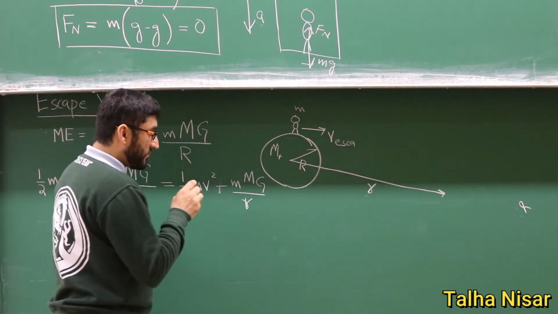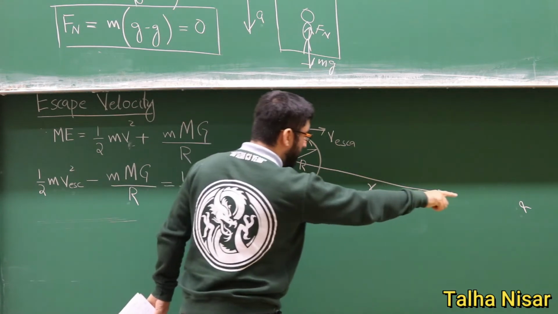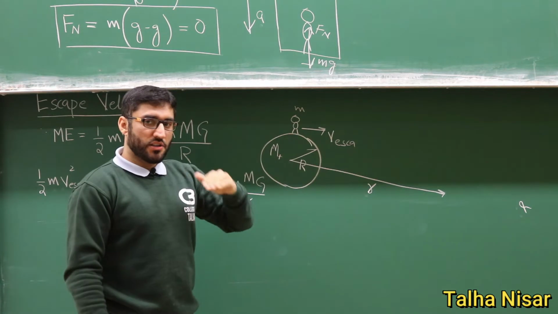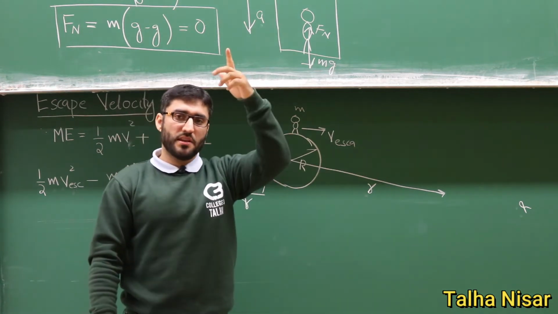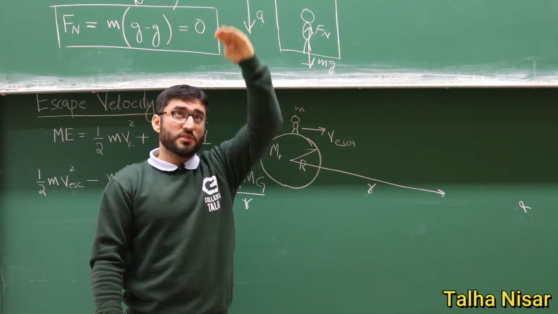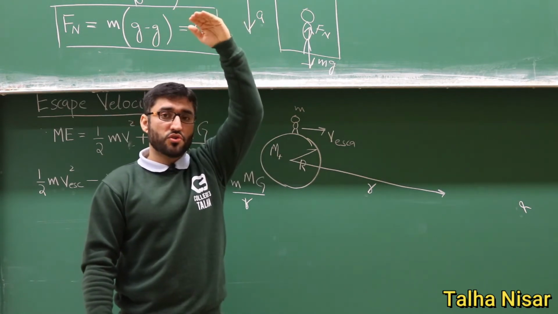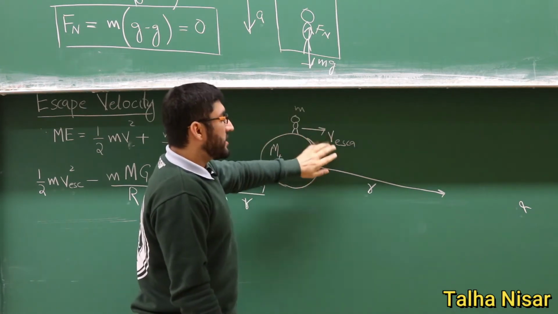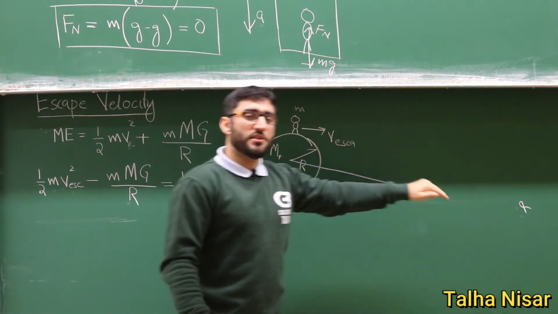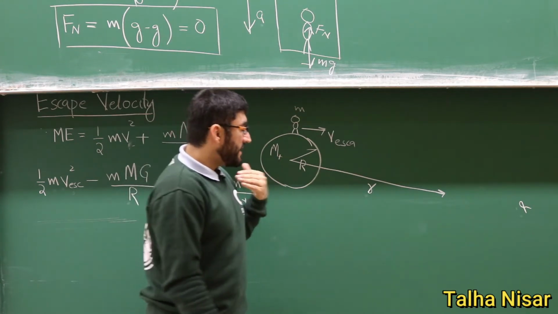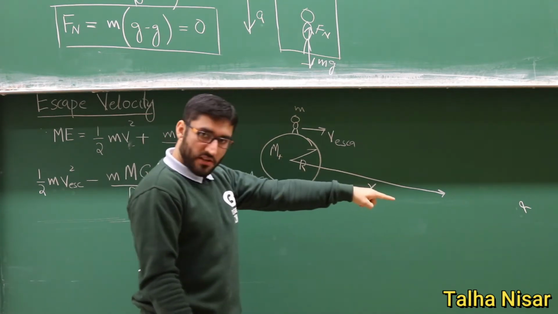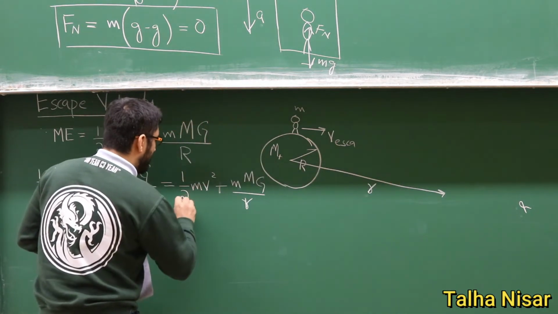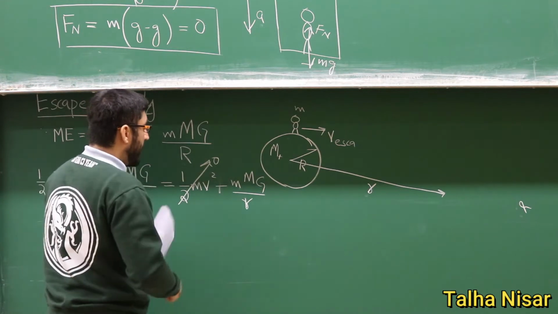As we said, when it reaches infinity, the velocity will be getting smaller and smaller. For example, if I throw something up, the velocity will get smaller and smaller, and at some point it will stop and come back. But since it reaches infinity, the velocity will be 0, and since there is no gravitational force at infinity, it will stop there. So that's why this term is 0.